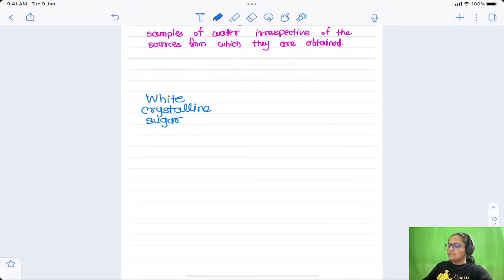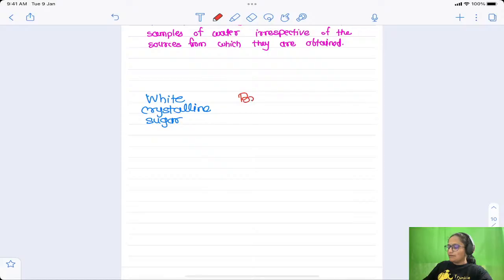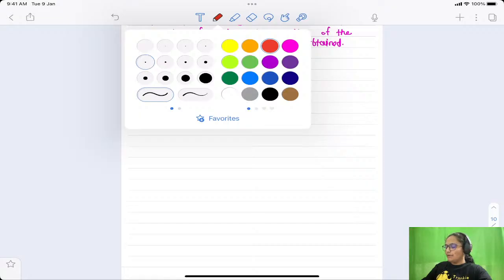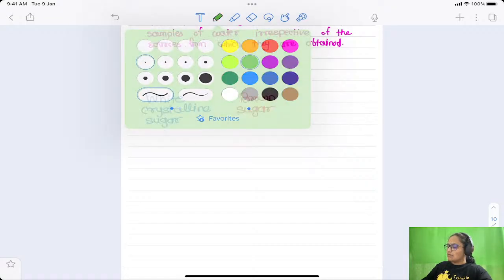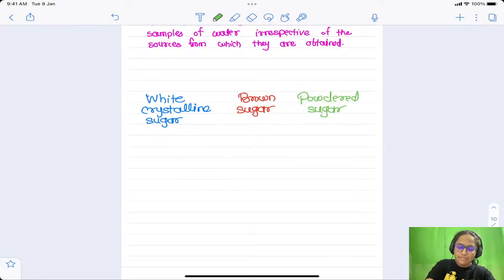Then next I'll take the brown sugar. Then next I'll take the powdered sugar. Now these three are different physical forms of sugar.